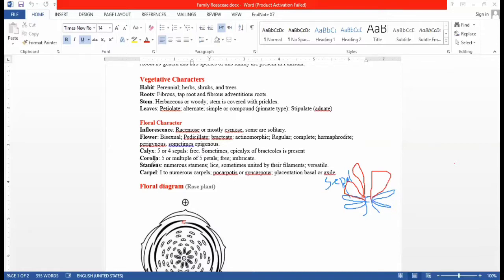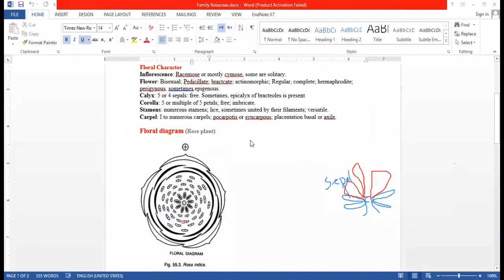Now let's move to the stamens. Stamens are the collective term for the androecium, the male parts of the flower. In members of the Rosaceae family, numerous stamens are found. This is the floral diagram. Here you will see the numerous stamens. This is one stamen, 2, 3, 4, 5, and so on. Numerous stamens are found on this floral diagram.